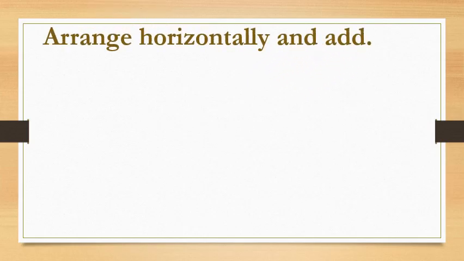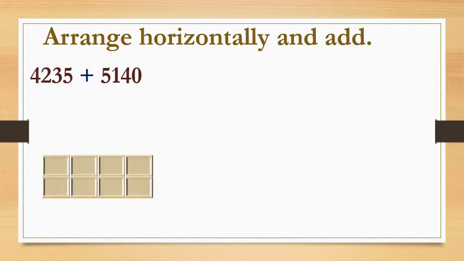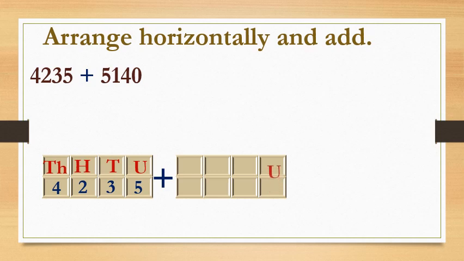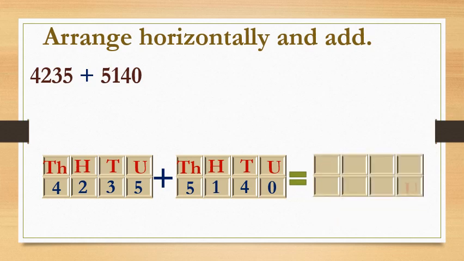Now arrange horizontally and add. Okay, here we have taken two numbers of 4 digits. We will add them in horizontal position. Yes, dear students, I will make a table and write the places so that it becomes very easy to add. Here a table is there. We will write the first number 4235. Okay, plus one more table. Again I will write the places. Then I will write the number, that is 5140.